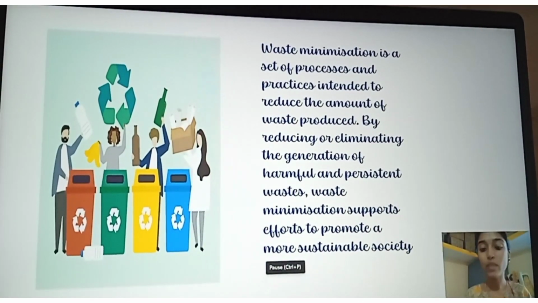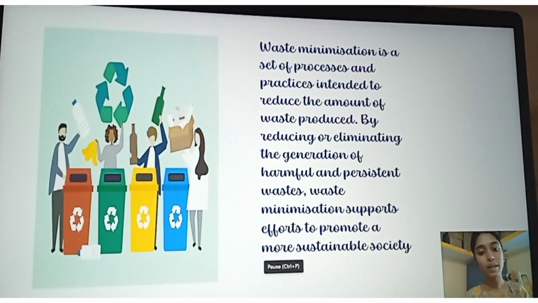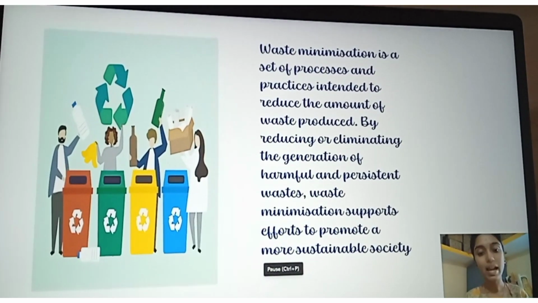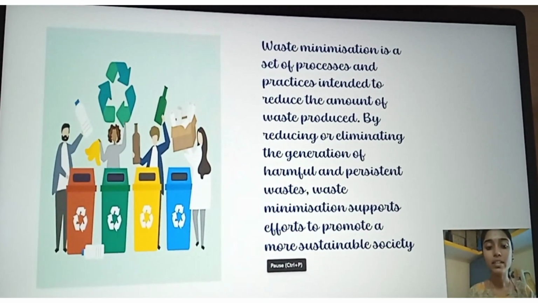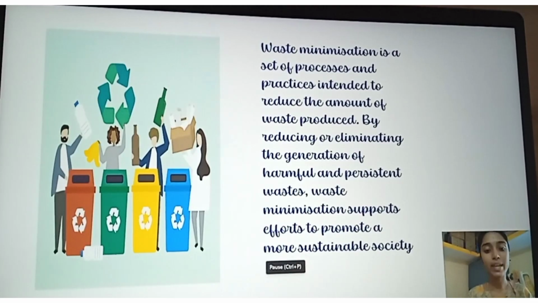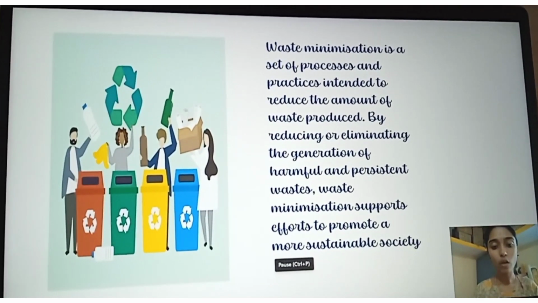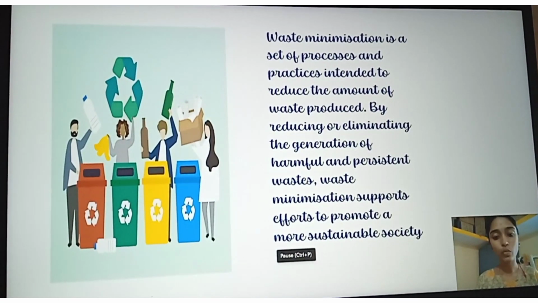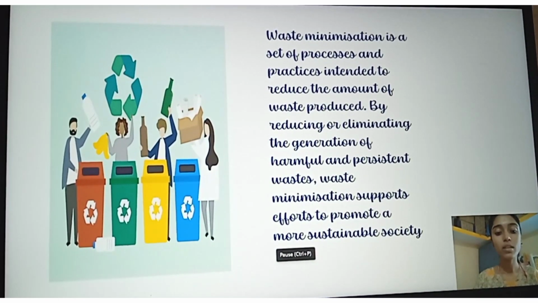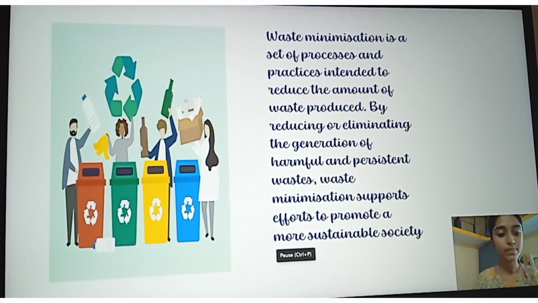Then let's know what is waste minimization. Waste minimization is a set of processes and practices intended to reduce the amount of waste produced. By reducing or eliminating the generation of harmful and persistent waste, waste minimization supports efforts to promote a more sustainable society.